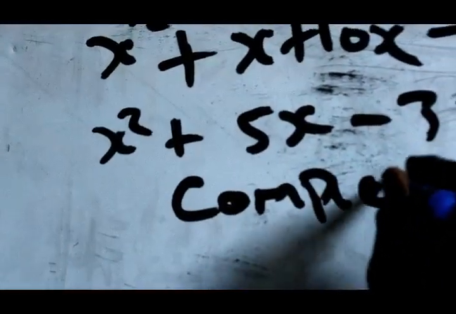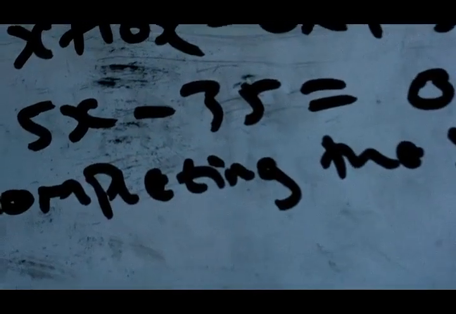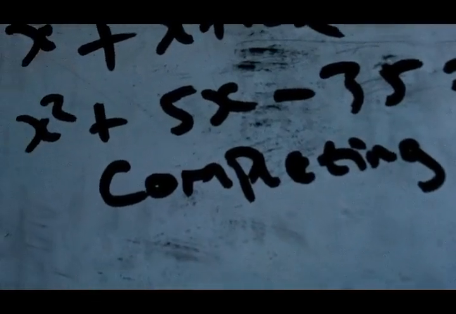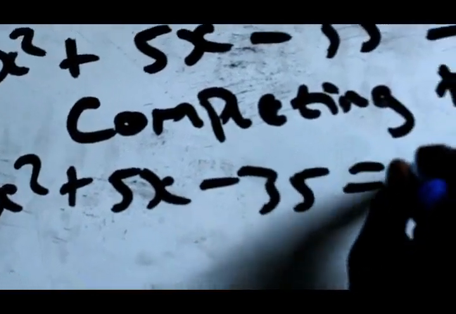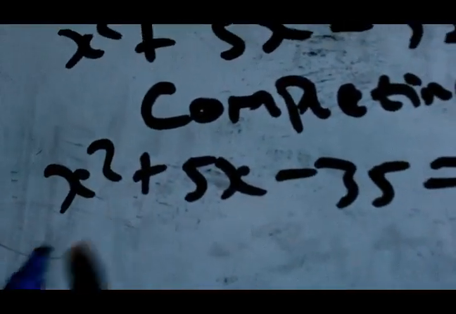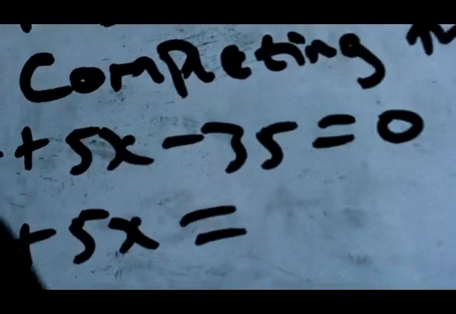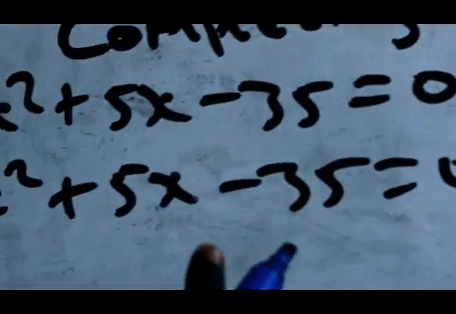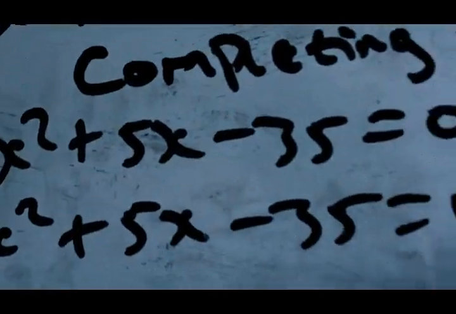Completing the square method. In the completing the square method, this goes like this. Now we have x squared plus 5x minus 35 equals 0. Now, what you will do next, you have to use this 35 to add to both sides.